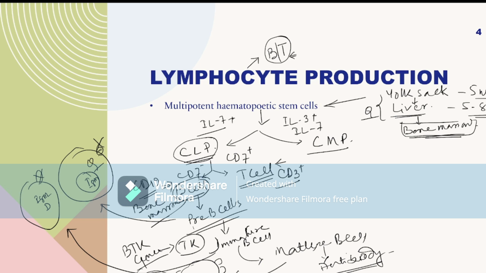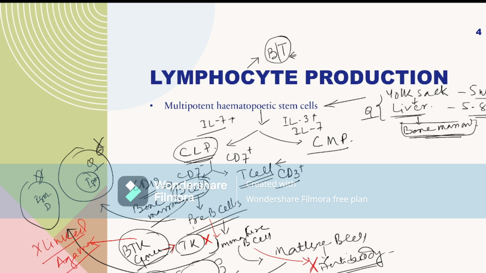So if there is a defect in the BTK gene, it will produce some disease, and the disease name is X-linked agammaglobulinemia. Because this BTK gene will not produce tyrosine kinase, by the deficiency of tyrosine kinase enzyme, the pre-B cell will not produce immature B cell, and after that there is no production of antibody.